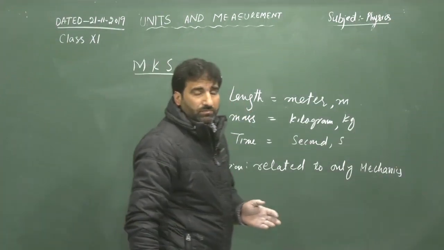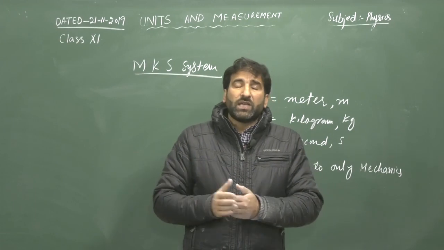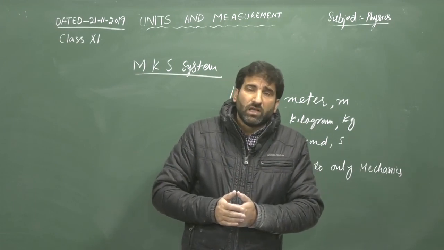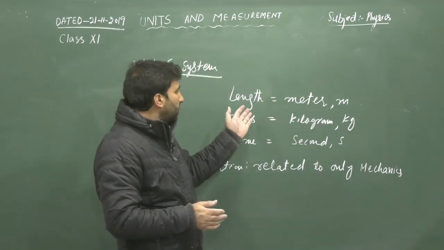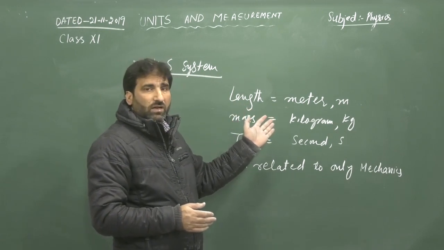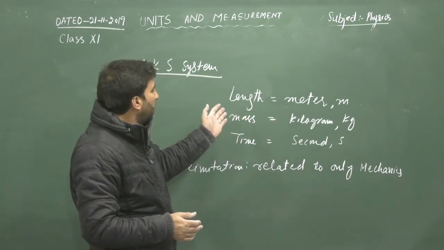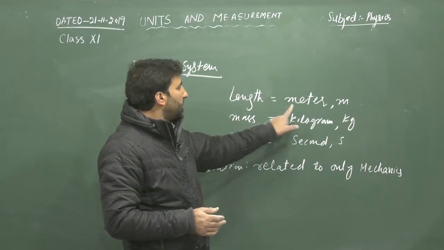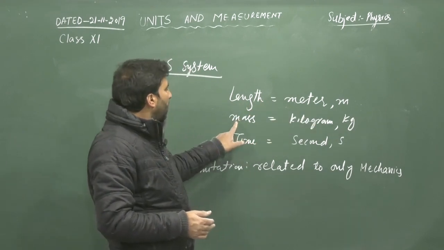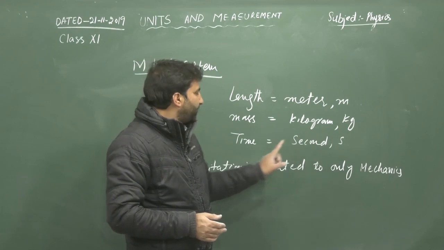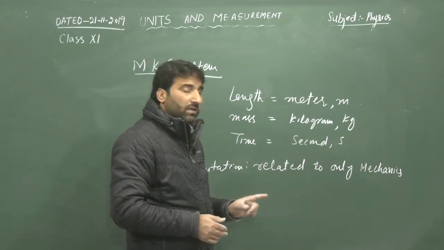Now in the MKS system, the three fundamental quantities are used. Length is measured in meters, mass is measured in kilograms and time is measured in seconds.